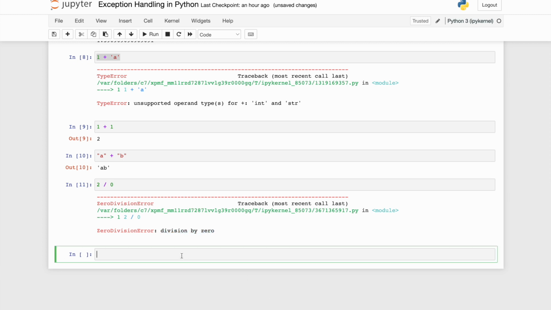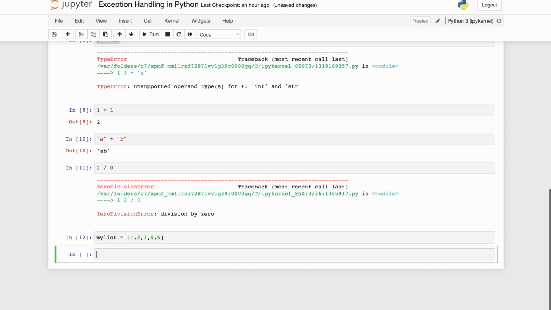Another example will be like, let me define a list type object. Okay, and I will define objects like 1 2 3 4 5. Okay, 5 elements. And now let me access the 10th value. So there is no 10th value over here, right? In my list, this is the 0th, 1st, 2nd, 3rd, 4th. The length of the list is 5. There are 5 elements. Now let me see what this is going to do. This is going to give you an index error. Why?